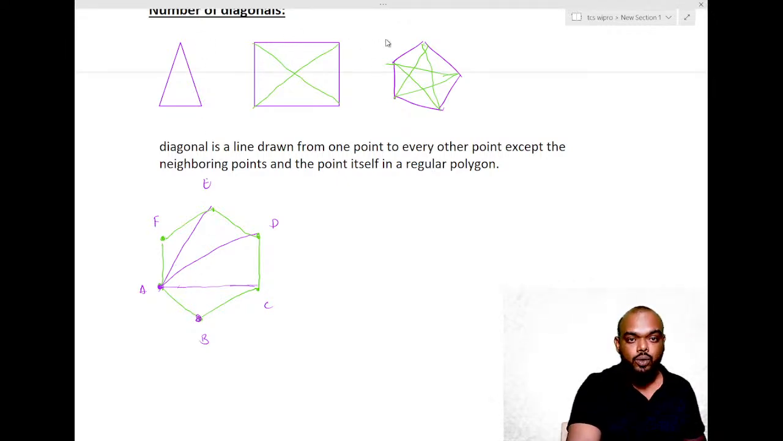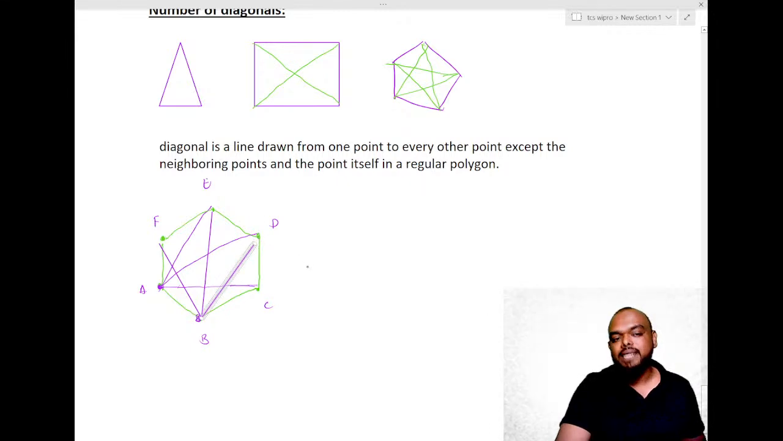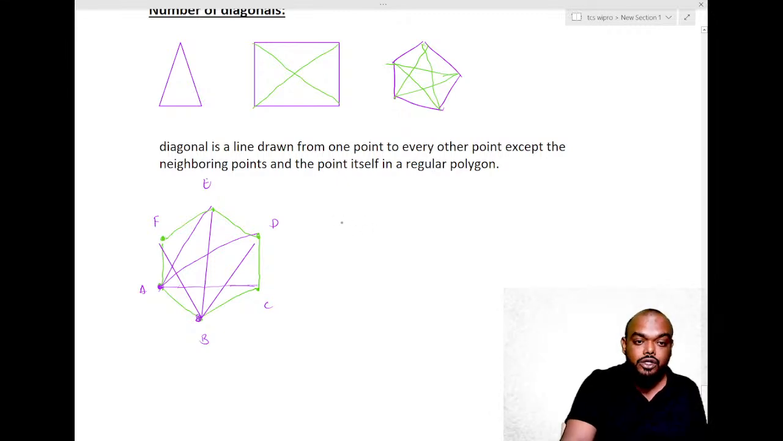Better I use a tool here. I can draw B to F, one diagonal, and again I can draw B to E, one diagonal, and again I can draw B to D. So observe what is happening from every point. From every point, how many diagonals can I draw? 3, right? Totally 6 points are there, 6 points into 3.